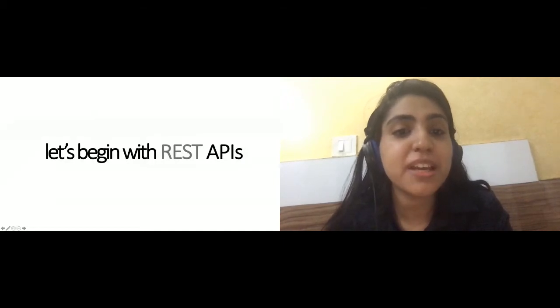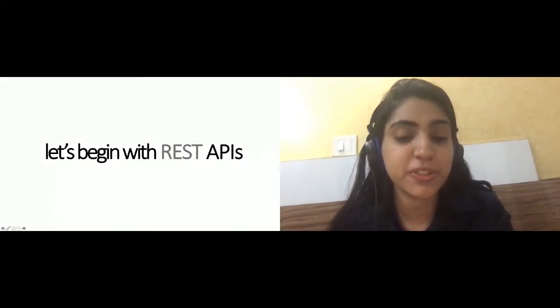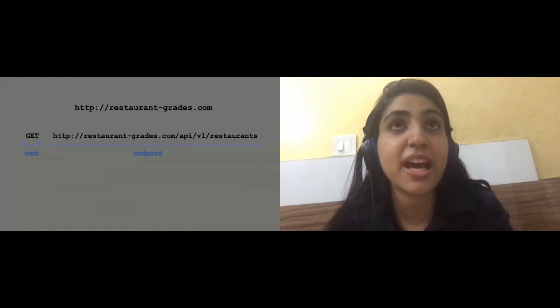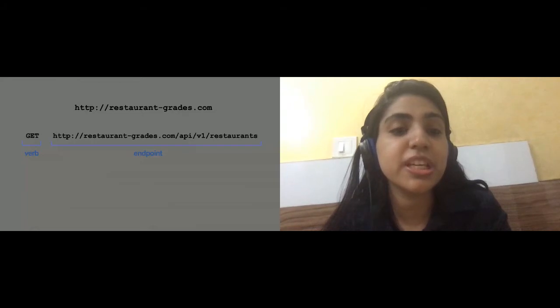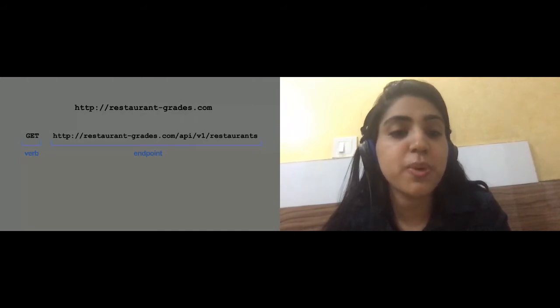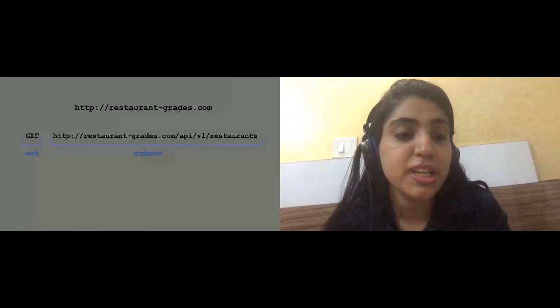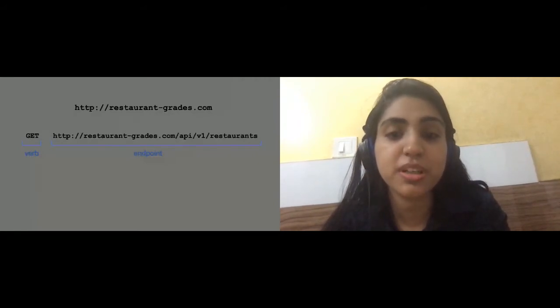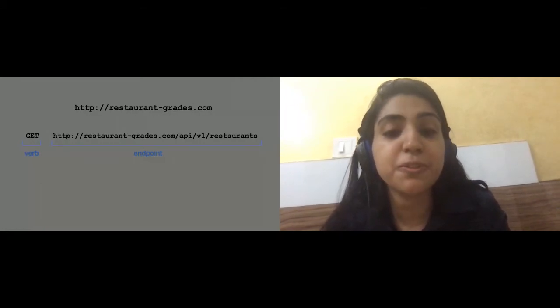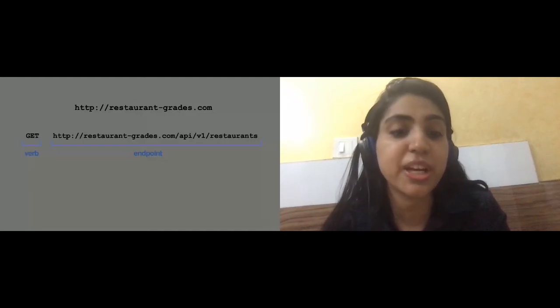So before we deep dive into GraphQL, let's begin with REST APIs first. Throughout the talk, I'll be using this particular API as a reference. You can consider this example API as a wrapper around a data set for returning information related to health inspection of nearby restaurants. Any request for a REST API usually comprises a few components. The first one is an HTTP method or verb that describes the operation that we would like to take against the API. And the second is the endpoint, an identifier for the part of the API that we want to interact with.